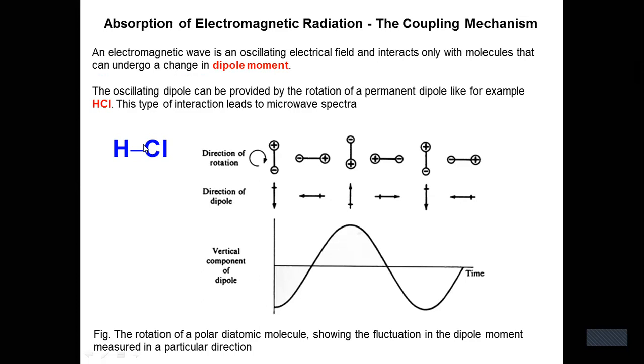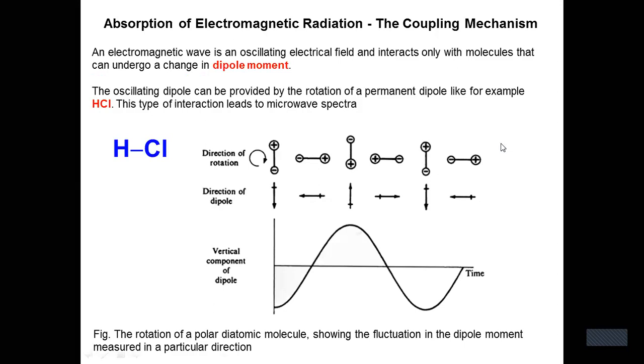An electromagnetic wave is an oscillating electric field and interacts only with a molecule that can undergo a change in dipole moment.